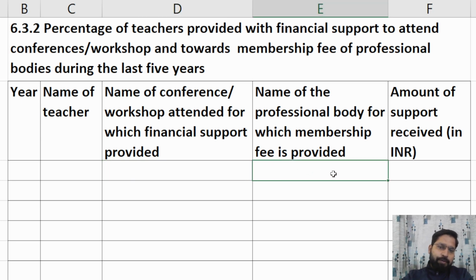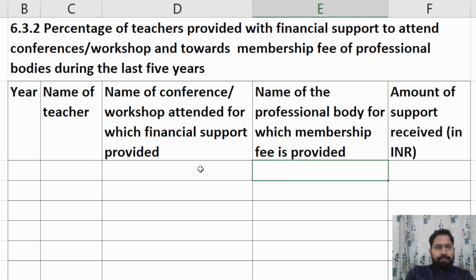Suppose membership fees are not provided for particular professional bodies, then you can mention that here. Amount of support received: you can mention how much amount was received by the teacher for a particular membership or for attending the conference or workshop.